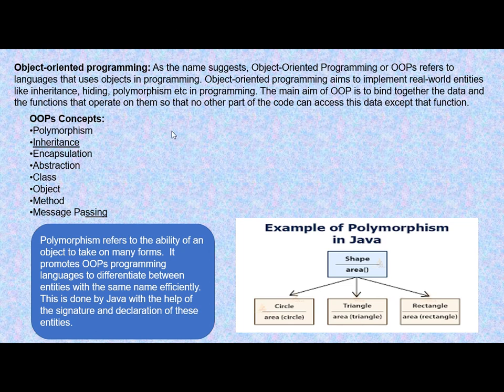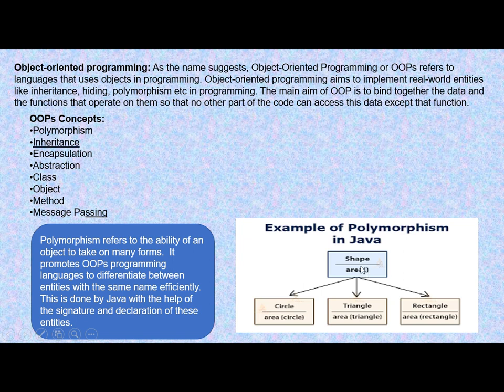And many object oriented programming languages are based on many concepts like polymorphism, inheritance and so on. So we will study them one by one. So the first one is polymorphism. Poly means many and morphism means forms. So many forms. This is the meaning of polymorphism. Now what is this? Here you can see in this picture that there is this area, this is a method.